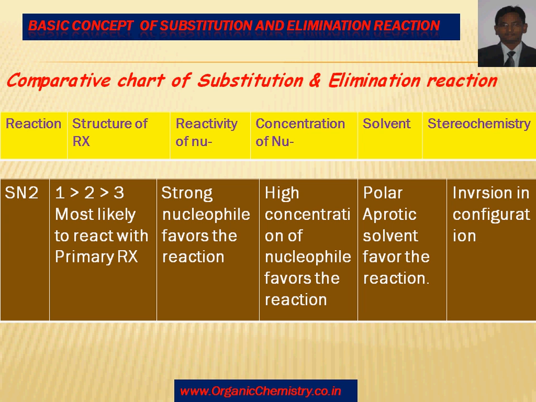Solvents are generally polar aprotic, because a polar solvent is needed since the alkyl halide or substrate is polar. But if you use polar protic solvent, it will favor the ionization of carbon halogen bond. Therefore, polar aprotic solvents are used. In terms of stereochemistry, inversion in configuration is seen in case of normal alkyl halide. Here nucleophile attacks from the back side to form the overall product.